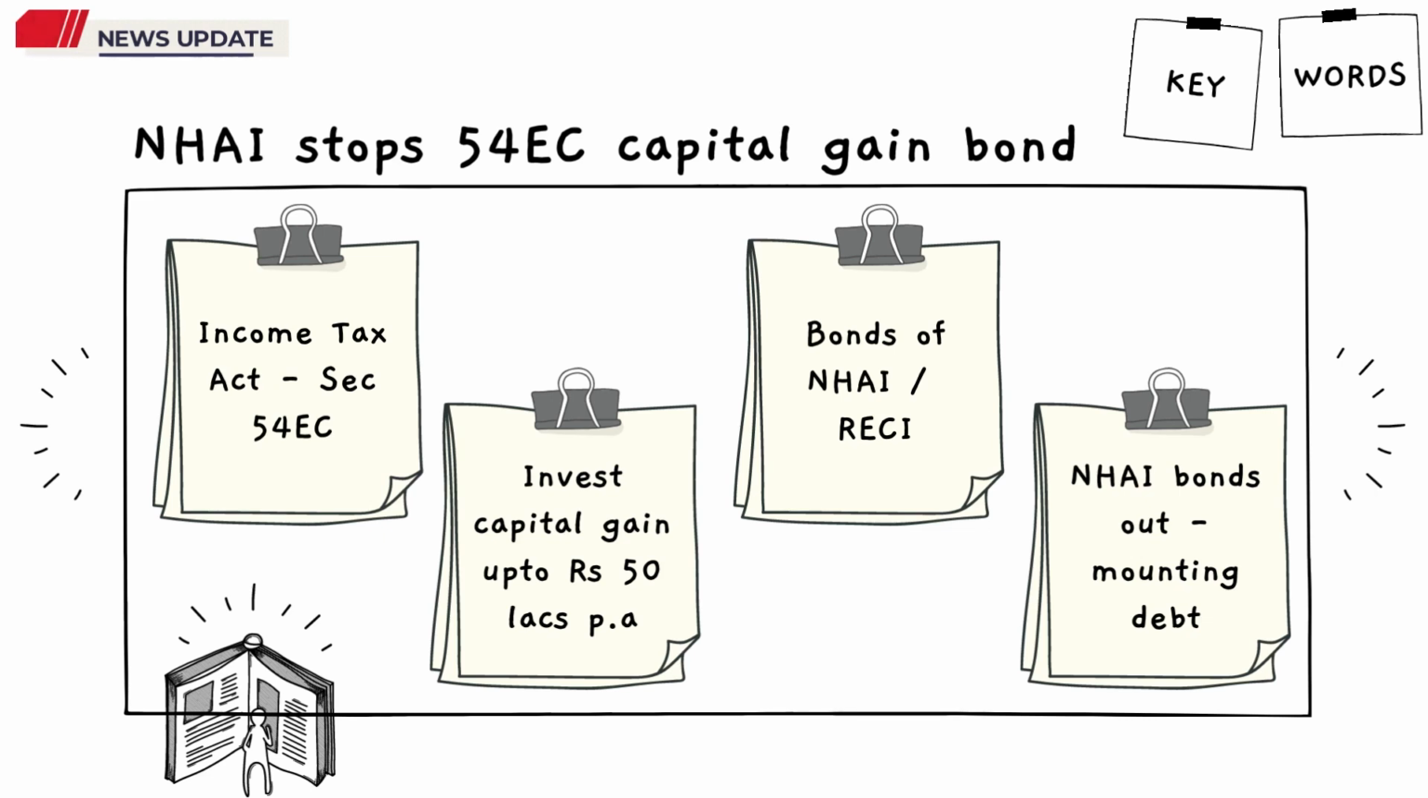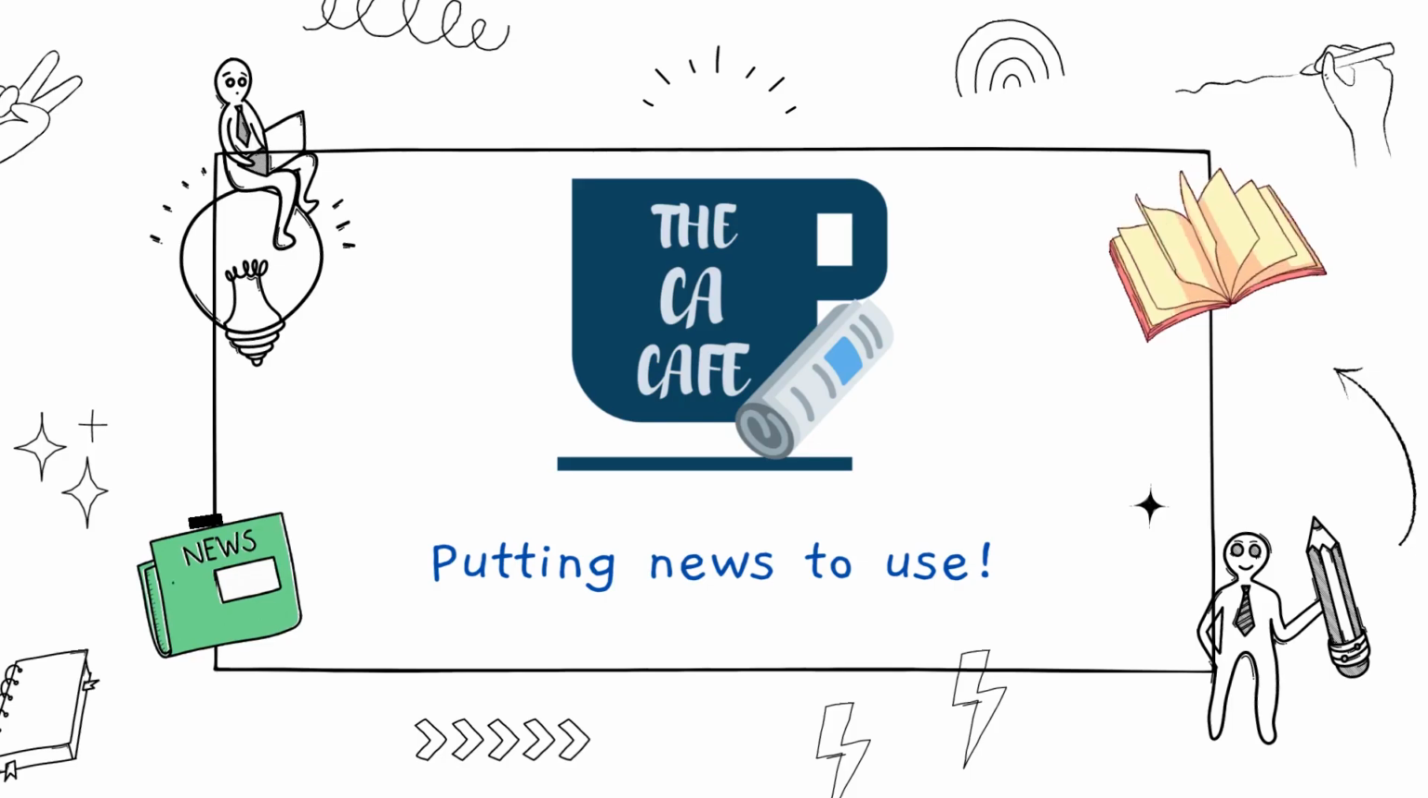Now, the bonds of National Highways Authority are being discontinued. Why? The government wants to control the mounting debt of the highway authority.